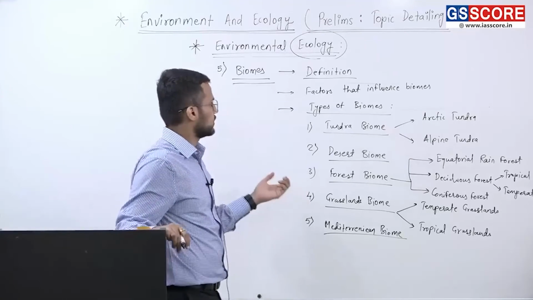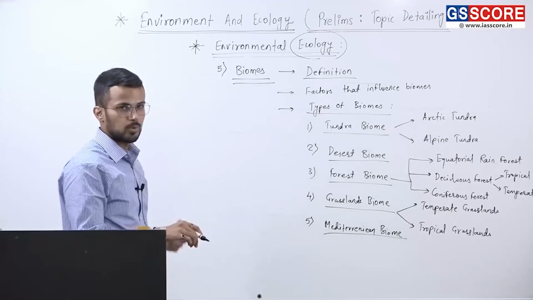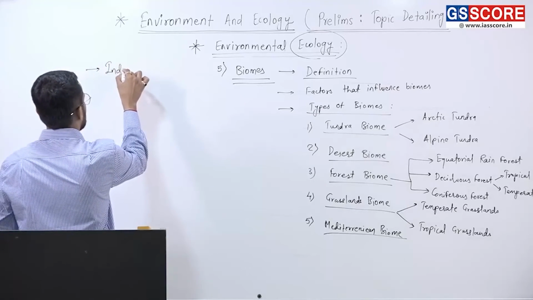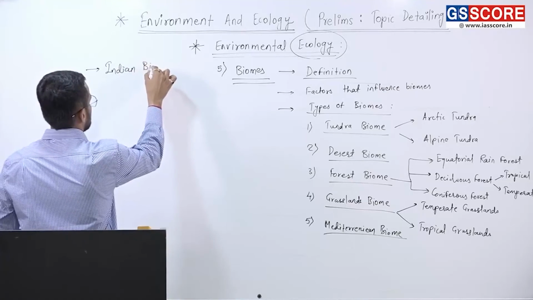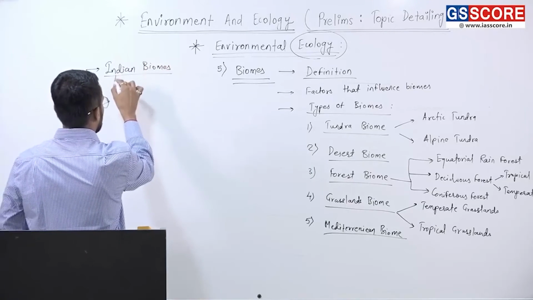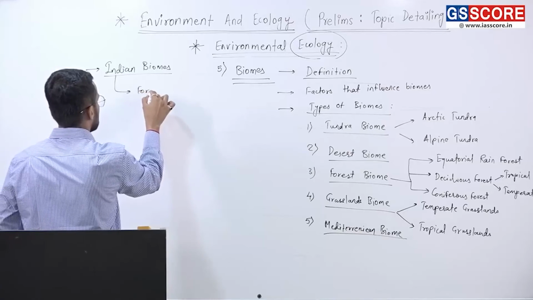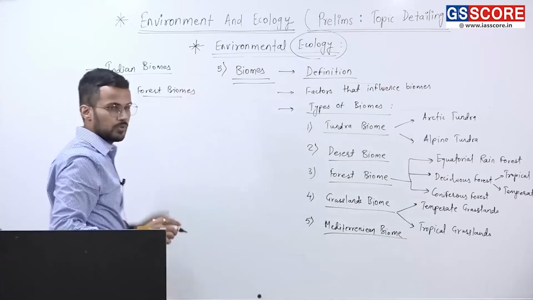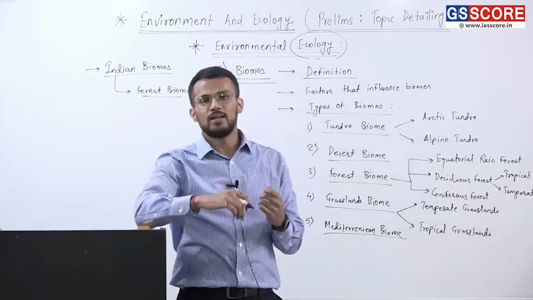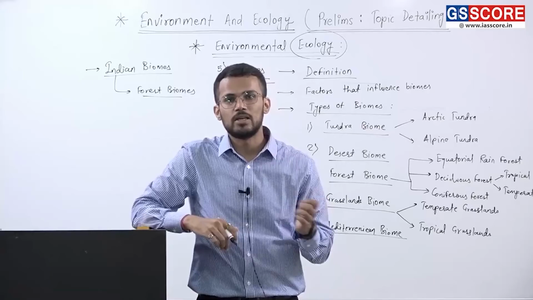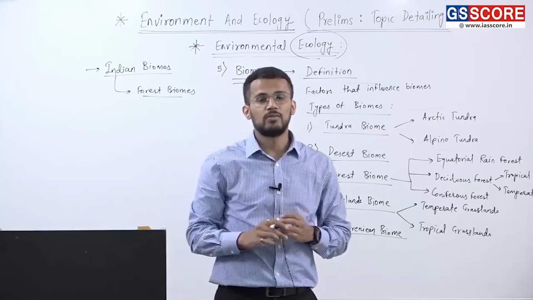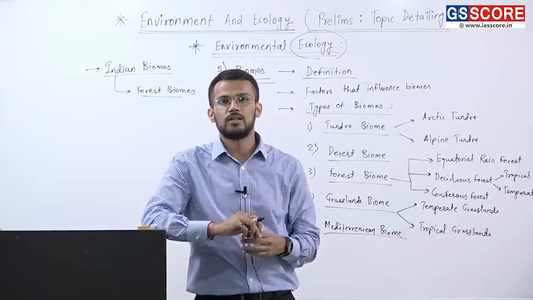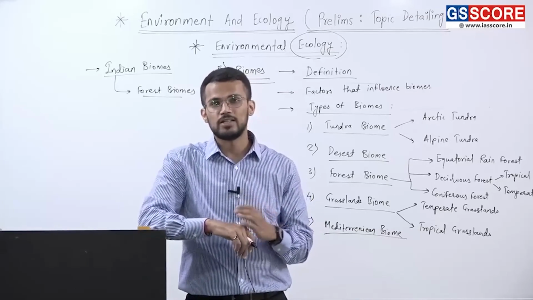Fine. Now, once this is done, the next topic that becomes important under biomes is Indian biomes. Under Indian biomes, we have forest biomes. Under forest biomes for India, we have wet evergreen forest, semi-evergreen forest, dry evergreen forest, and deciduous forest, which can further be classified into moist deciduous and dry deciduous.